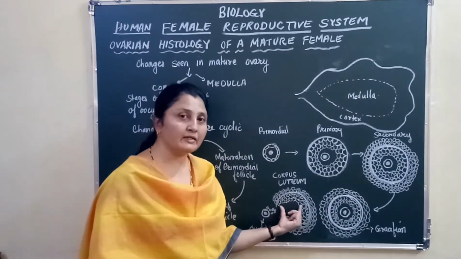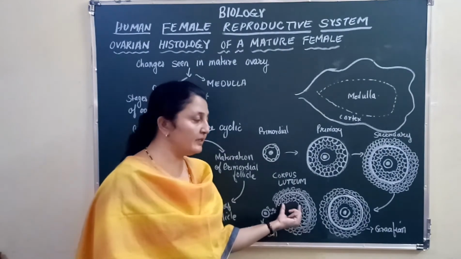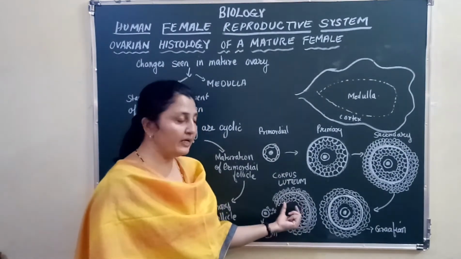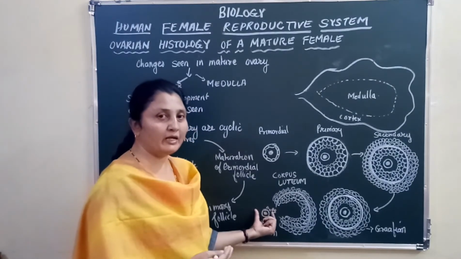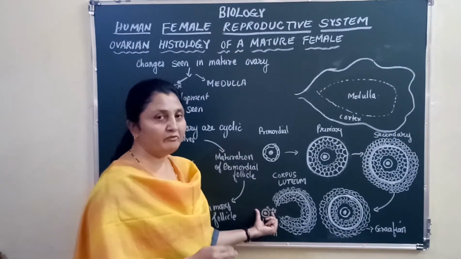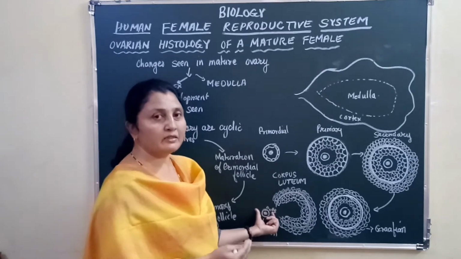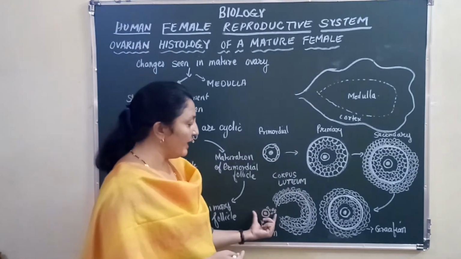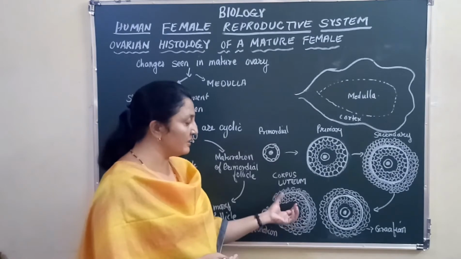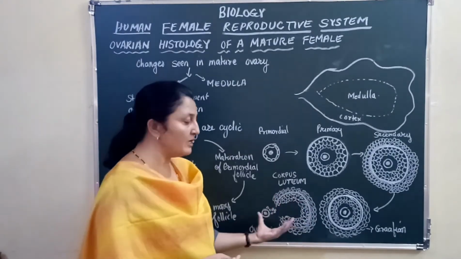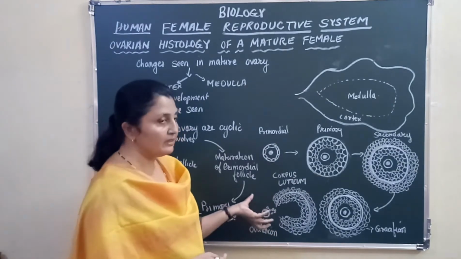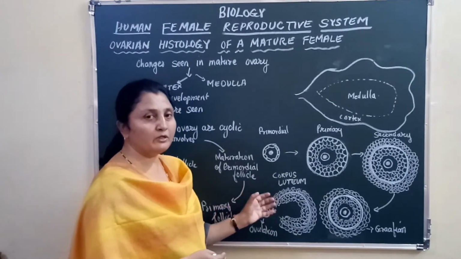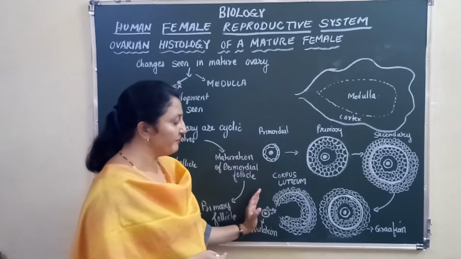So in the menstrual cycle, on the 14th day, the Graafian follicle ruptures. It gives out an egg into the oviduct or the abdominal cavity of a female, after which the egg enters the oviduct, correct? And when the Graafian follicle ruptures and the egg is given out into the abdominal cavity of a female, the process is called ovulation, right?